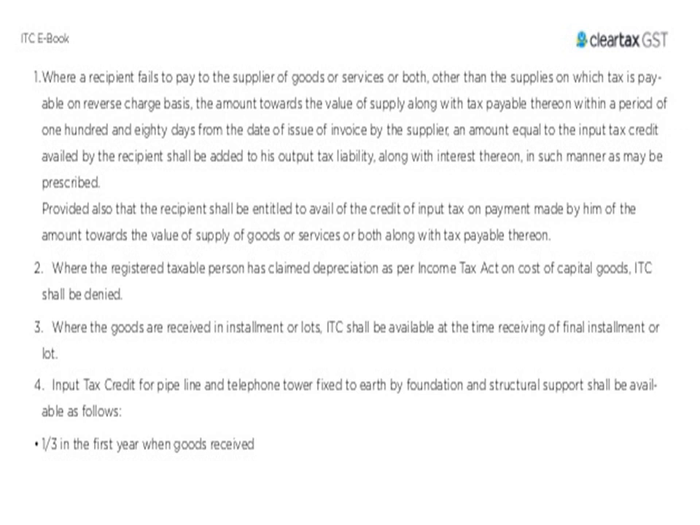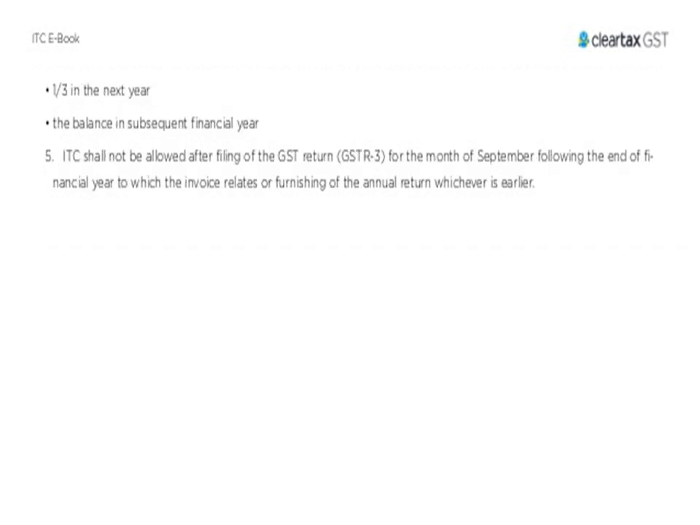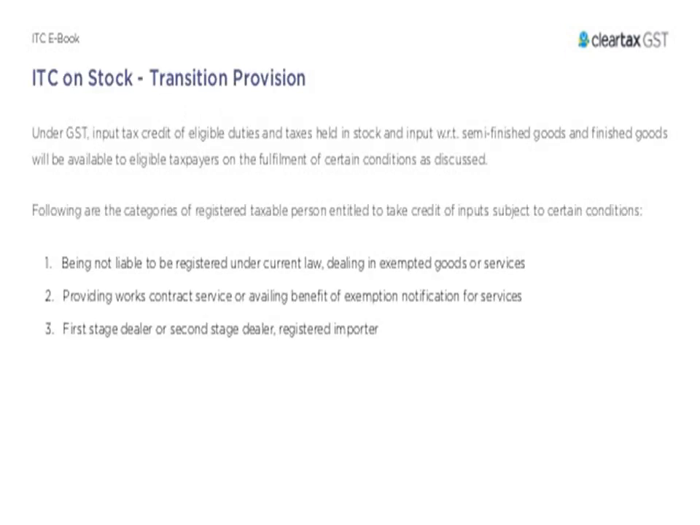the final installment. The input tax credit for pipeline and a telephone tower fixed to earth by foundation and structural support shall be available as follows: 1/3 in the first year when goods are received, 1/3 in the next year, and the balance in the subsequent financial years. And ITC shall not be allowed after filing the GST returns for the month of September following the end of the financial year to which the invoice pertains, or the date of furnishing the annual return, whichever is earlier.